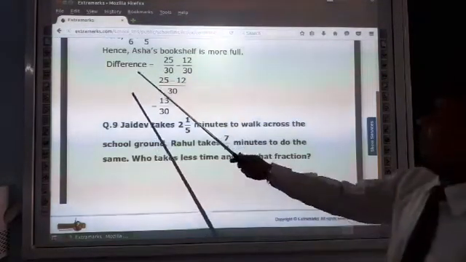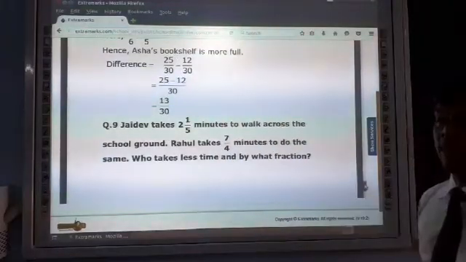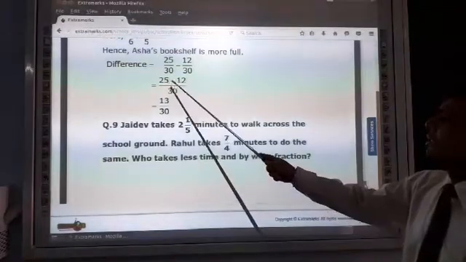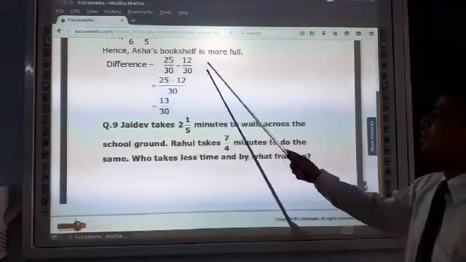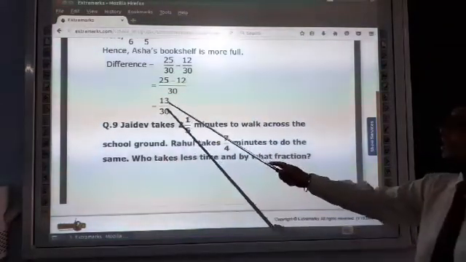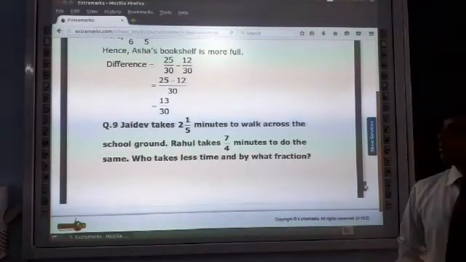This difference is equal to 25/30 minus 12/30. LCM is 30. 30 ones are 30. 25 ones are 25 minus 30 ones are 30, 12 ones are 12. 25 minus 12 is equal to 13/30. This is the answer. Now next question.